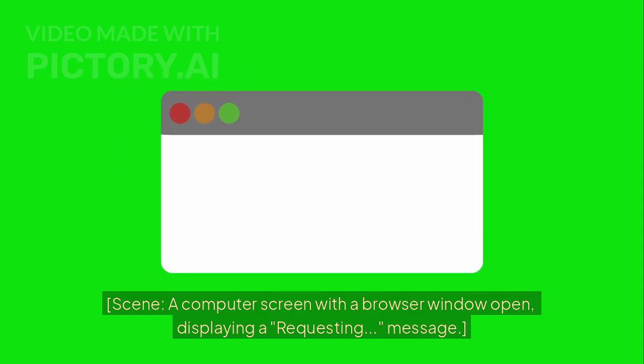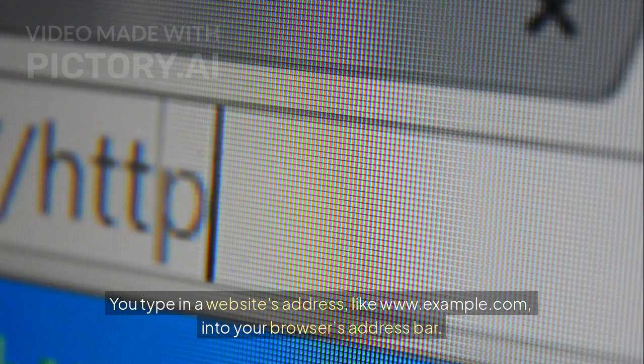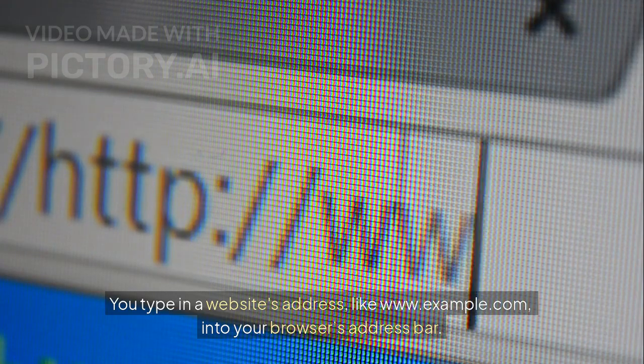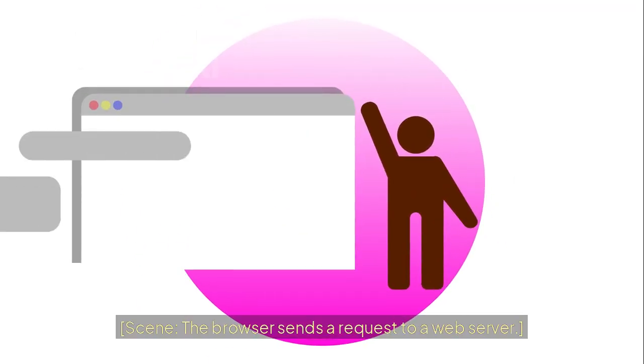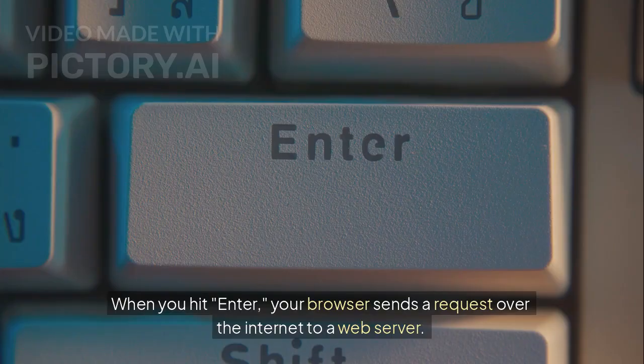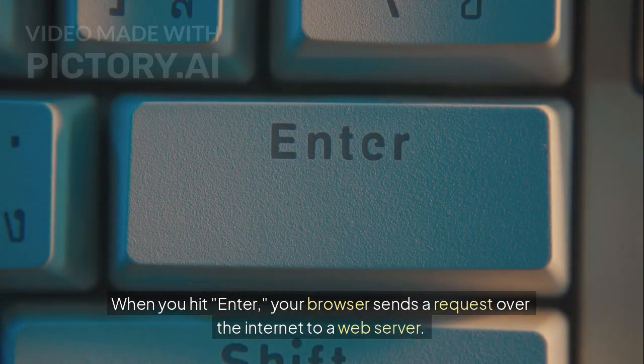Scene: a computer screen with a browser window open, displaying a requesting message. Imagine you're sitting at your computer, browsing the web. You type in a website's address, like www.example.com, into your browser's address bar. Scene: the browser sends a request to a web server. When you hit enter, your browser sends a request over the internet to a web server.